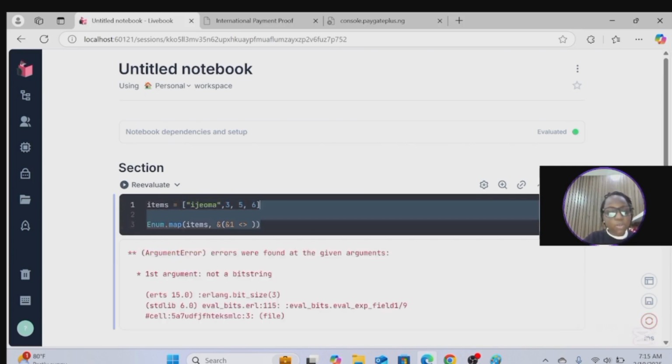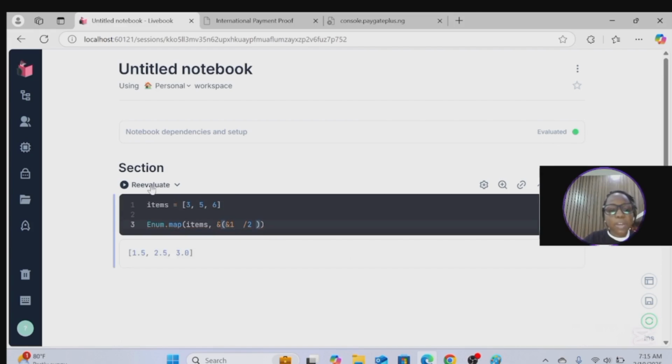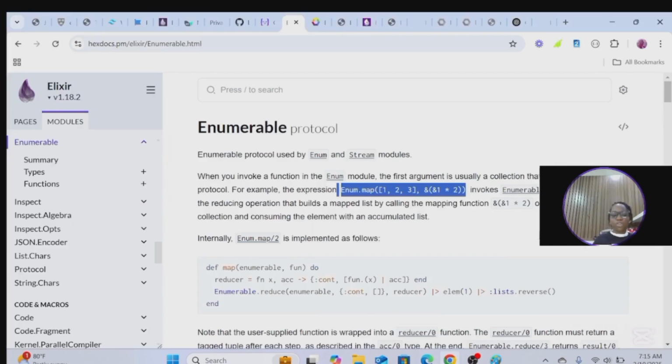So when you're trying to do a map, you have to know: this data I'm passing, is it okay? Is this data type the kind of data I use if I'm trying to do an arithmetic operation? When I'm trying to do a string interpolation, do I do string interpolation on numbers? How does this work? All of this has to be checked.